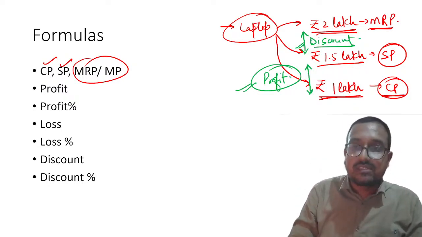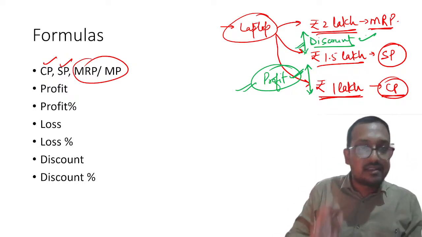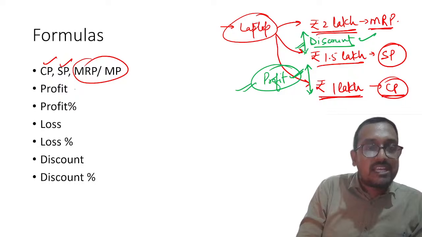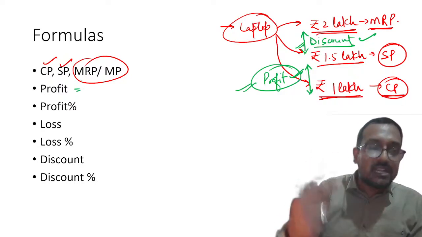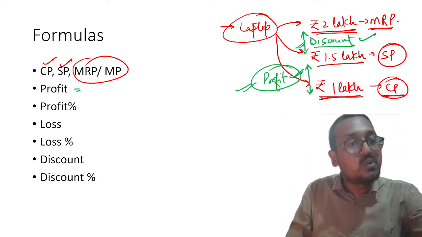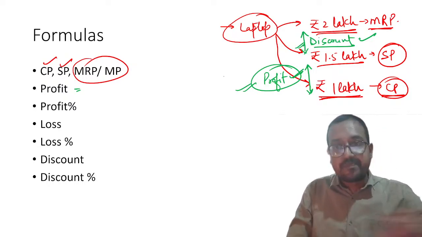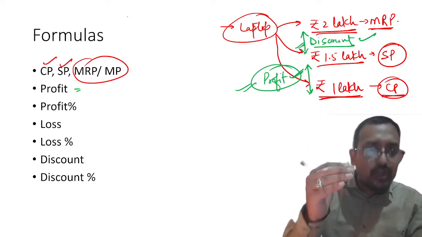Shopkeeper will not tell me, okay sir, I am earning this much profit. He will tell me, sir, I am giving you this much discount. Understood this thing? Now my dear students, there can be another circumstance where due to some reason a person might be forced to sell a certain product below its cost price.